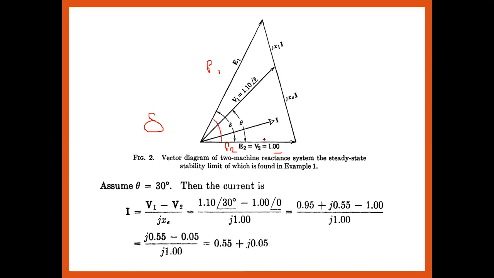Okay, so just take different values of theta, so that we are able to calculate the maximum power that can be transferred across the given two machine system. Okay, so just assume that theta is equal to 30 degrees. Okay, so whenever theta is equal to 30 degrees, I कैसे calculate होगा? That is V1 minus V2 upon jXE. jXE कितना given है? It is also already given. So we get the value 0.55 plus j0.05.